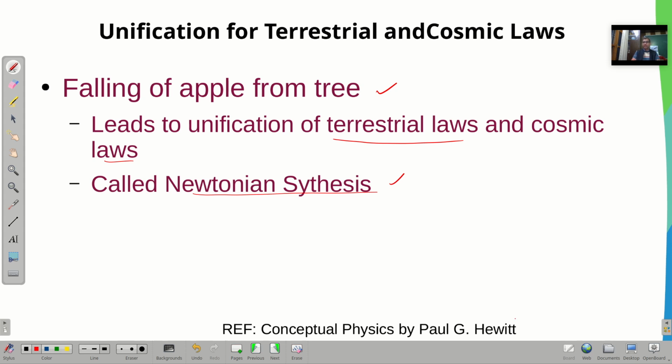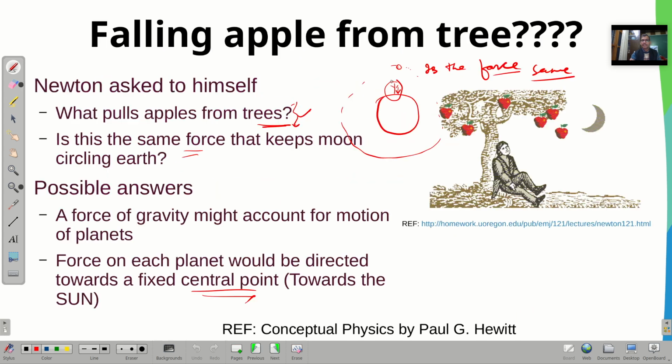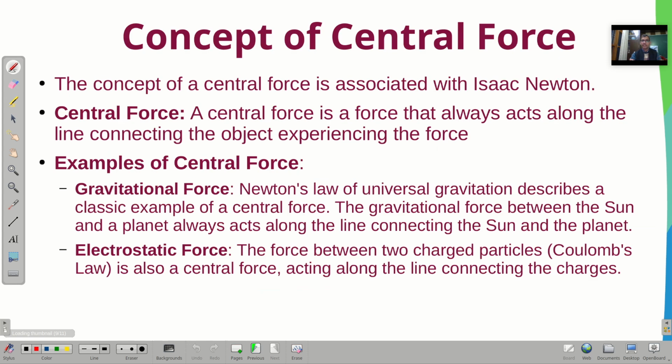This I have taken from this book, Paul G. Hewitt. So if I look at this particular point, that the force on each planet would be directed towards a fixed central point, towards the sun, we are talking about the central force. It means there is a force which is acting towards the center. So let me talk here about the concept of central force. The concept of central force is associated with Isaac Newton. And central force is a force that always acts along the line connecting the object experiencing a force.